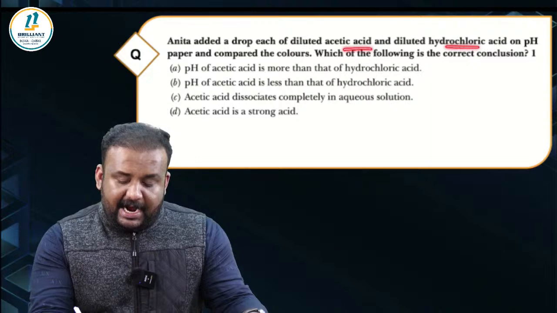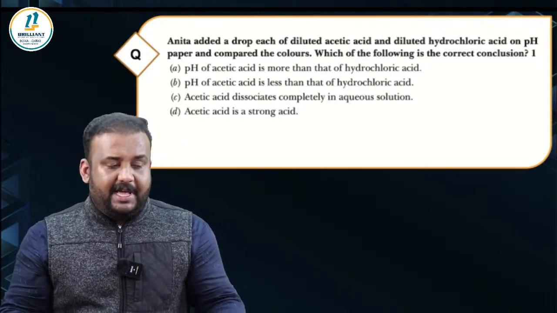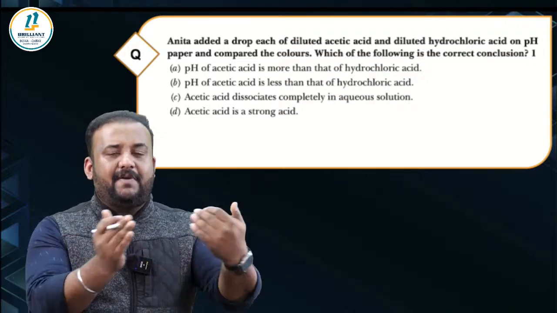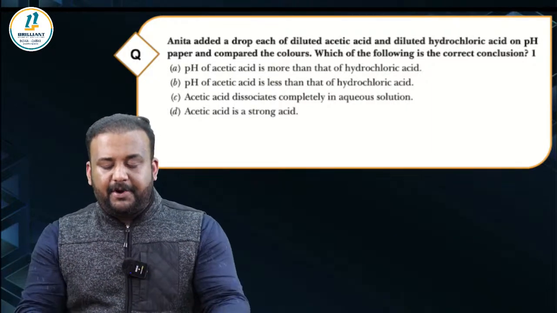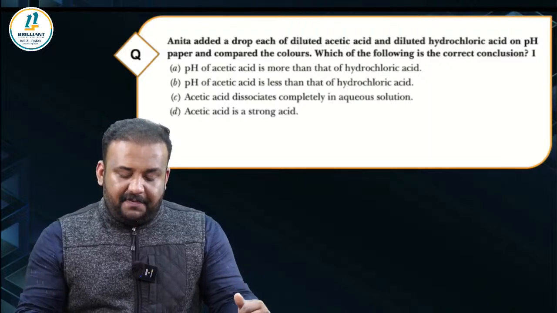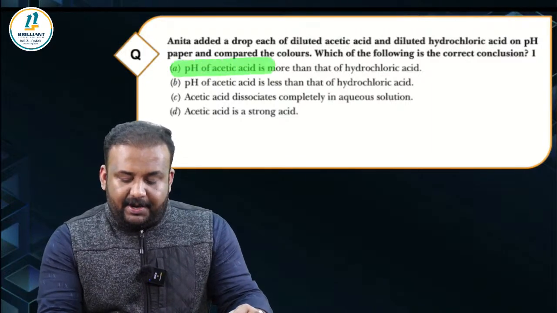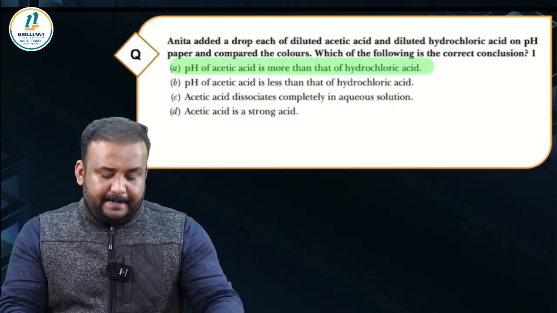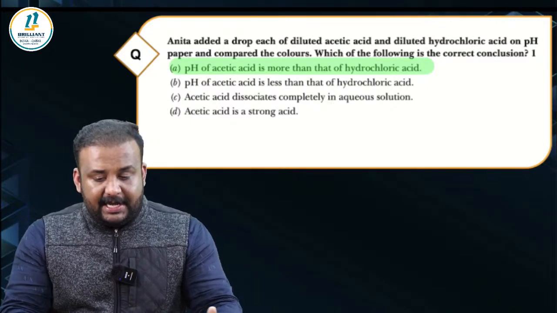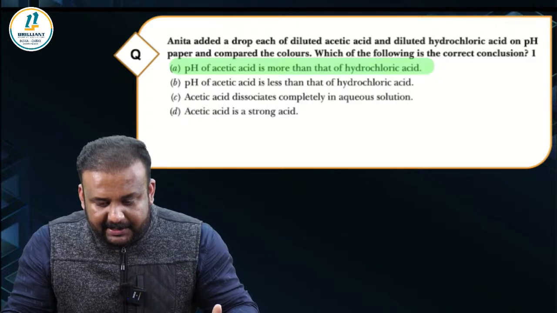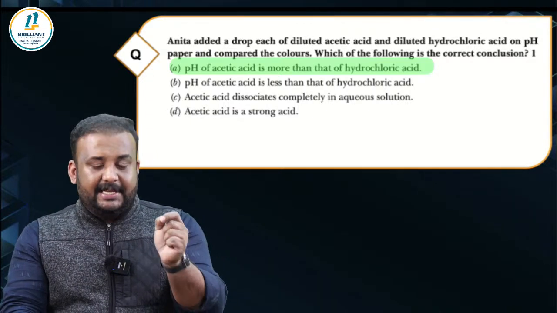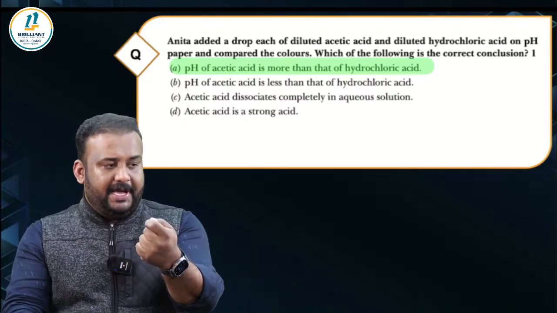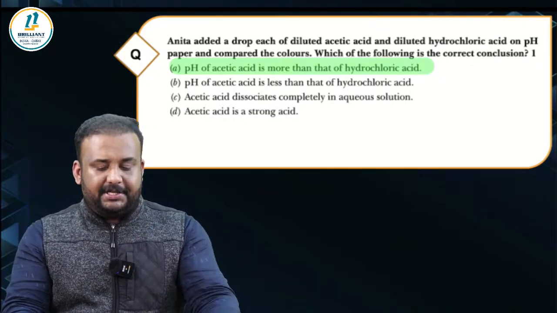So here acetic acid and hydrochloric acid. You know that acetic acid is a weak acid and hydrochloric acid is a strong acid. Strong acid will produce more H plus and it will have lower pH. And weak acid will produce less H plus and it will have higher pH. So we can say pH of acetic acid is going to be more than that of hydrochloric acid. Is it clear, guys? I can see some of you are still making the mistake there. Acetic acid is a weak acid, so it will have less H plus ions. Less H plus, more pH. More H plus, less pH. Got it?